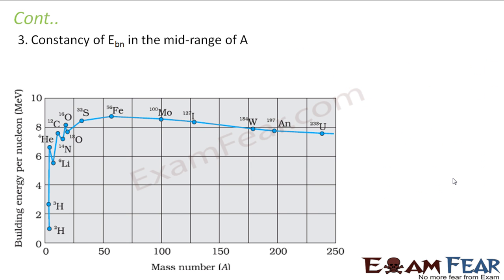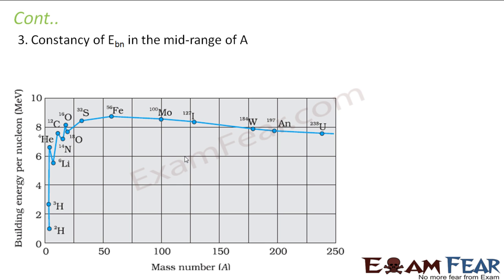Let us now look at the third part. We will now talk about the constancy of the nuclear binding energy in the mid-range of the mass number. That means in this middle portion of the graph, why does this value of nuclear binding energy remain constant? That is because what is this nuclear binding energy actually indicating? It is actually indicating how good or how bad the nucleons are bound to each other. That is what it is depicting. So this is constant. Why?